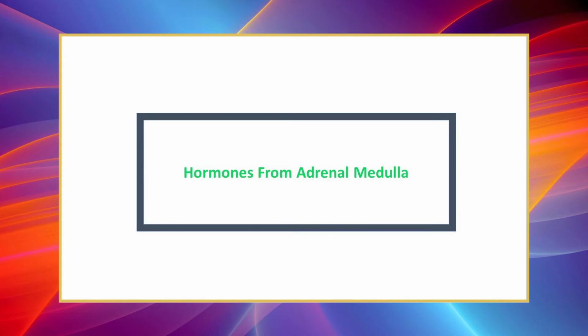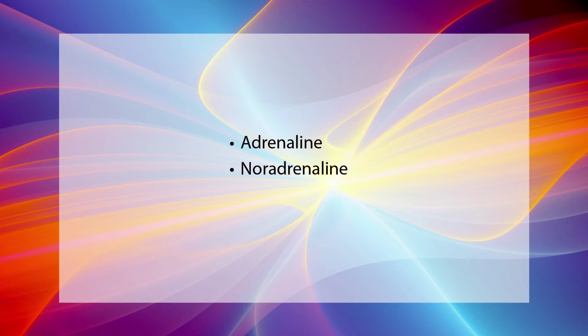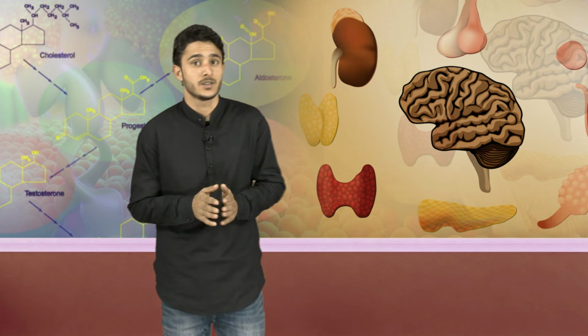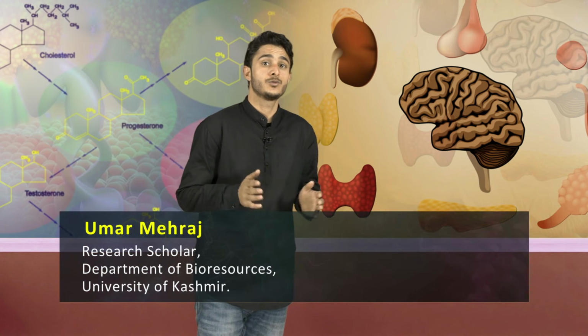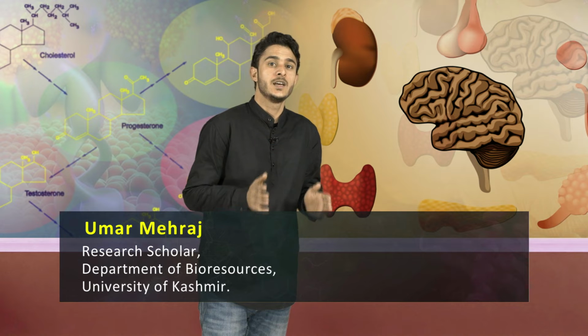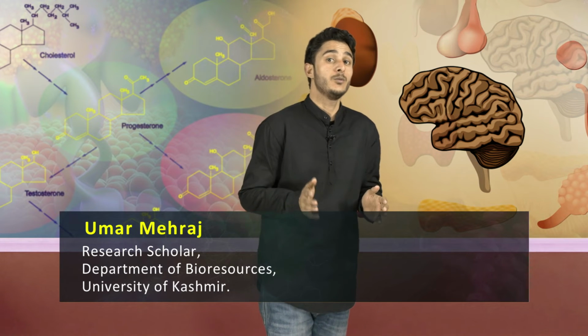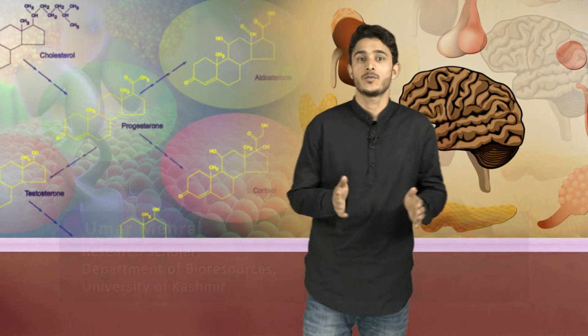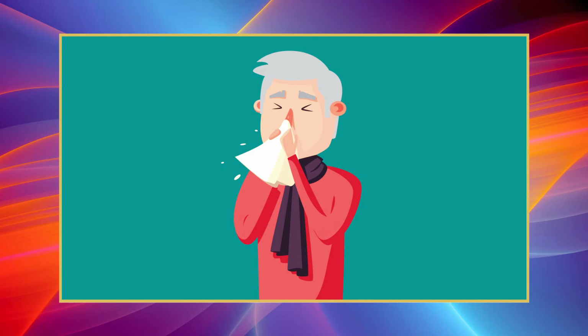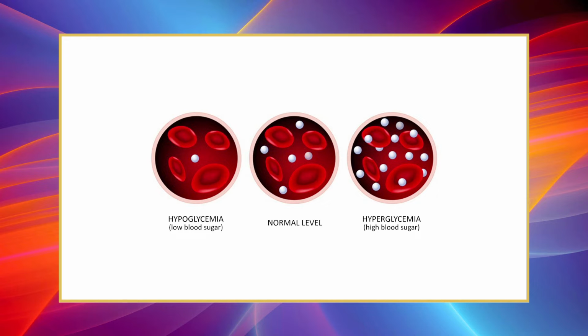Now let us have a look at the regulation of secretion of hormones from the adrenal medulla. Adrenaline and noradrenaline are secreted from the adrenal medulla in small quantities even during rest. During stress conditions, due to sympathoadrenal discharge, a large quantity of catecholamines is secreted. These hormones prepare the body for fight or flight reactions. Catecholamine secretion increases during exposure to cold and hypoglycemia.